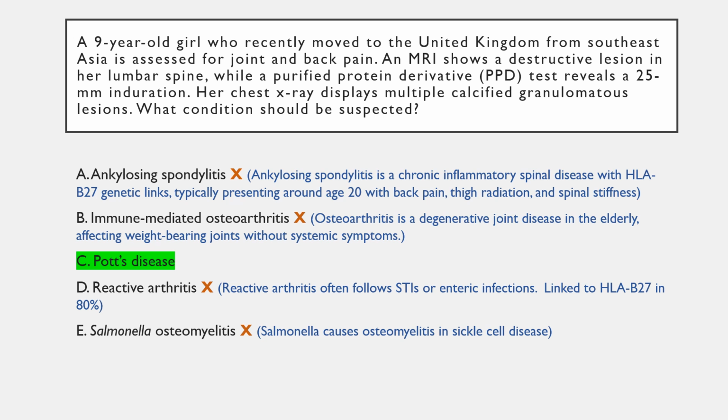Option B is incorrect, as osteoarthritis is a common degenerative arthropathy that typically develops in weight-bearing joints without systemic manifestations. Radiographic findings include narrow joint spaces, increased subchondral density, and bone cysts. It typically presents in elderly individuals and is unlikely to be the cause of the patient's joint and back pains.